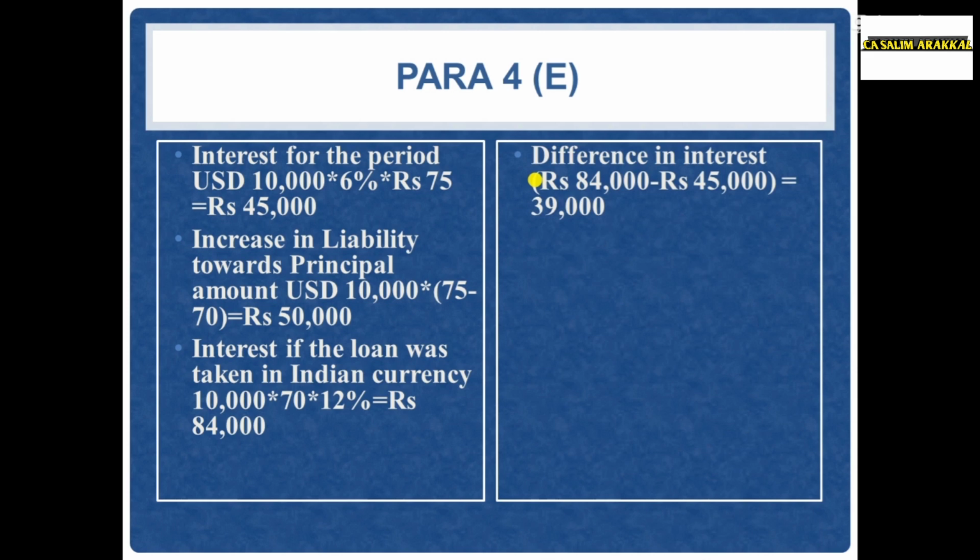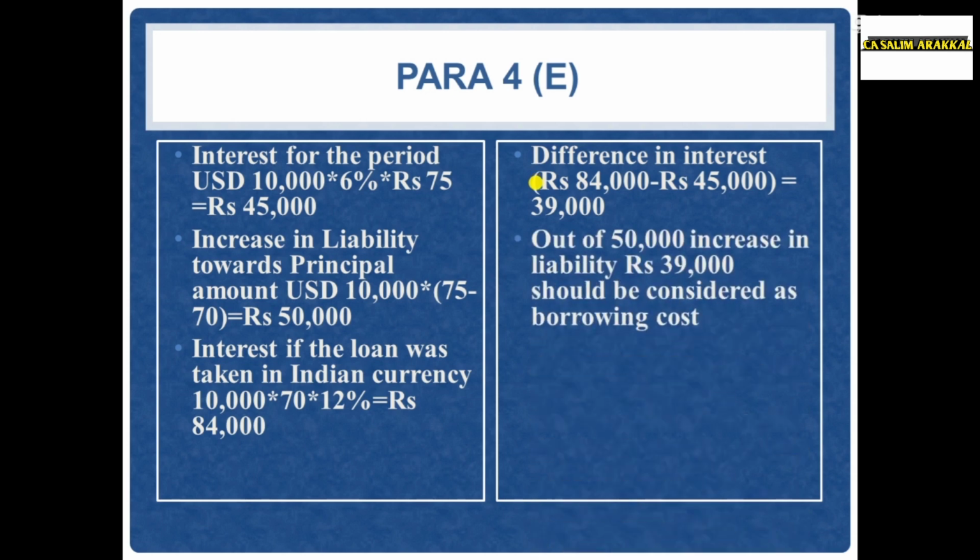The difference between interest in foreign currency and interest in Indian currency loan is 39,000. 84,000 minus 45,000, that is 39,000. We have a benefit of 39,000 rupees because we availed loan from a foreign country. But we will have exchange loss of 50,000.